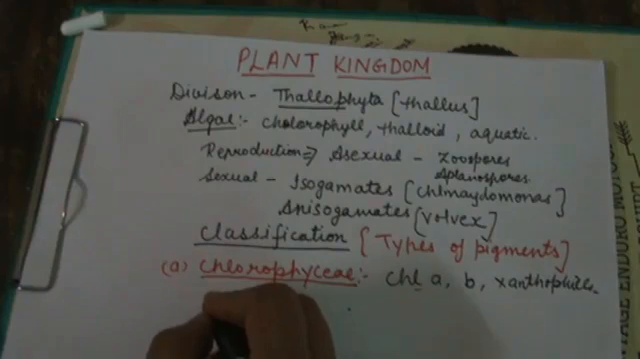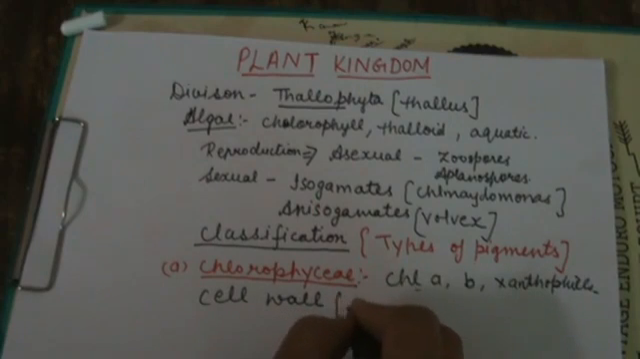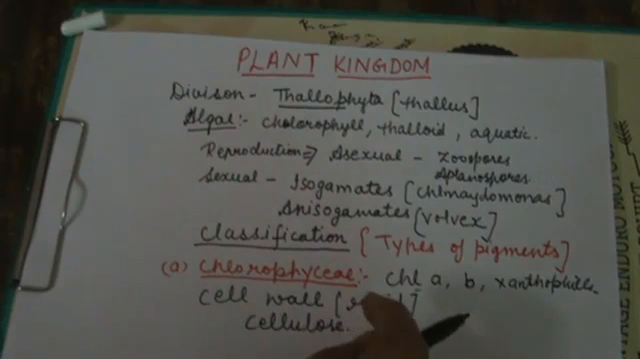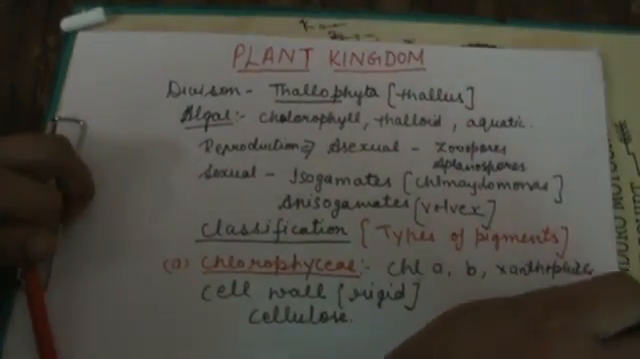Next, it has a cell wall, and that cell wall is rigid. Rigid means hard, due to the presence of cellulose. Next, students, how does this reproduce? It reproduces by vegetative propagation as well as by asexual reproduction and sexual reproduction.